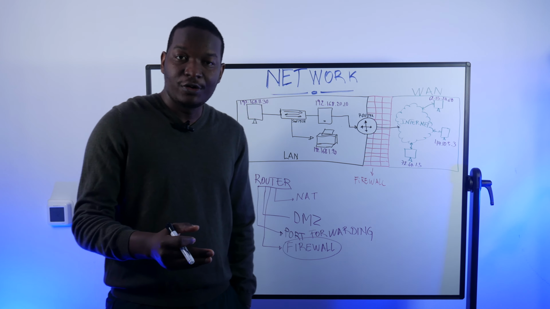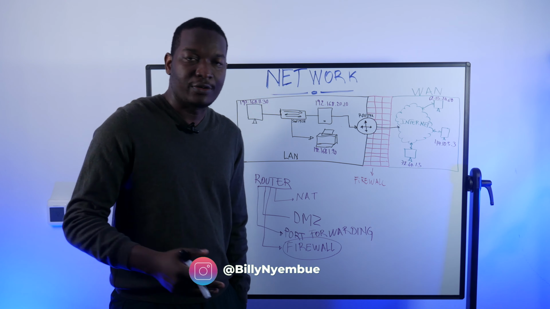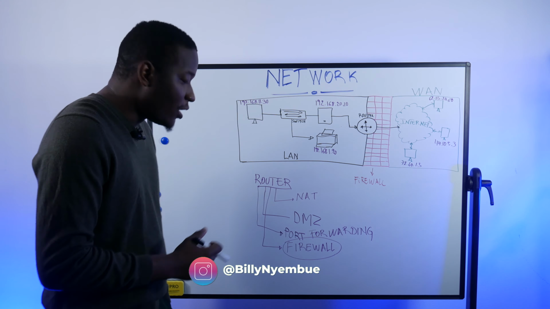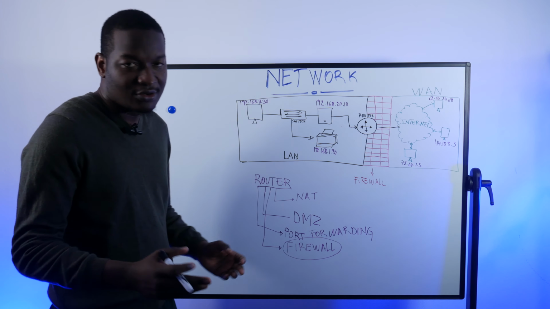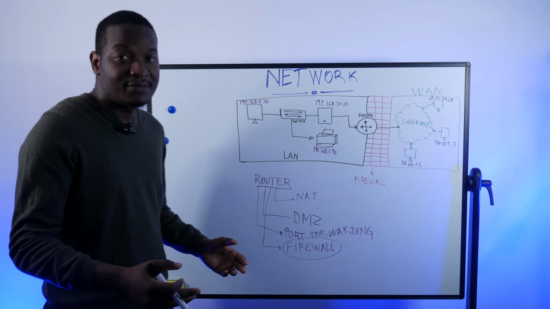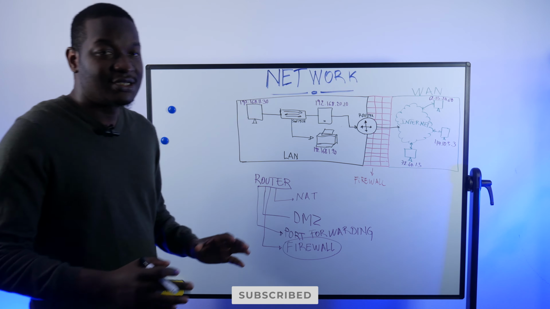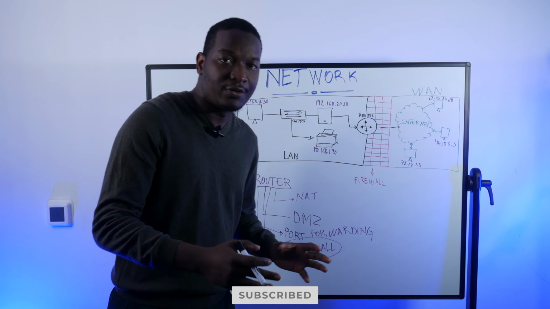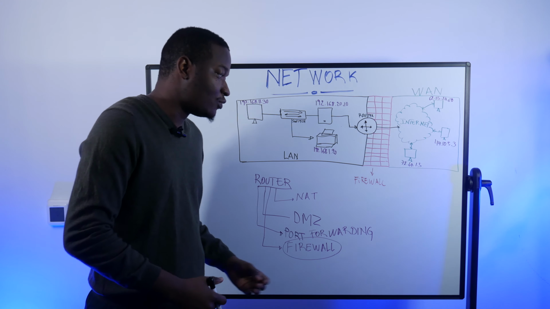So in this video, we're going to talk about the router and some concepts that come with it. The first one is NAT. What is a NAT? We're going to explain that. After that, we're going to talk about DMZ. What is DMZ? And also, we're going to talk about what port forwarding is. This is the most important part of the router that we're going to explain in this video. Also, we're going to explain what a firewall is.